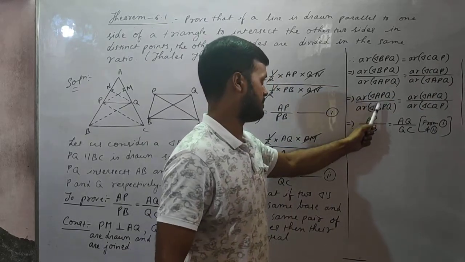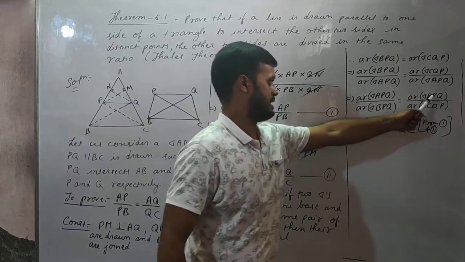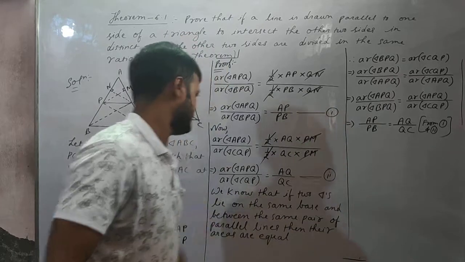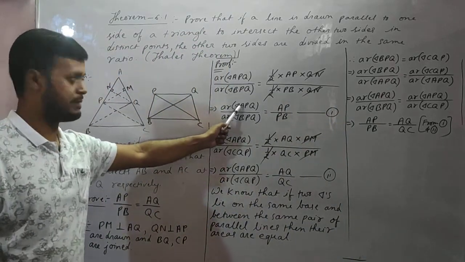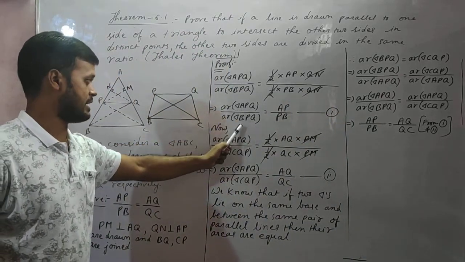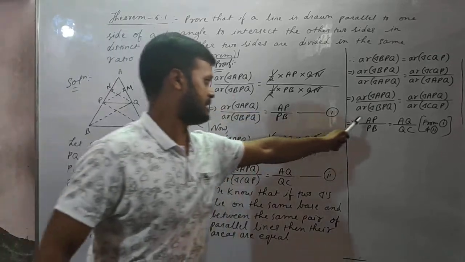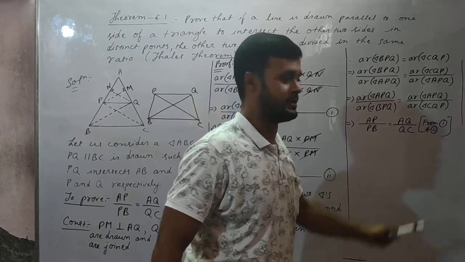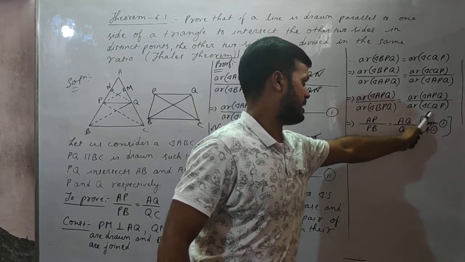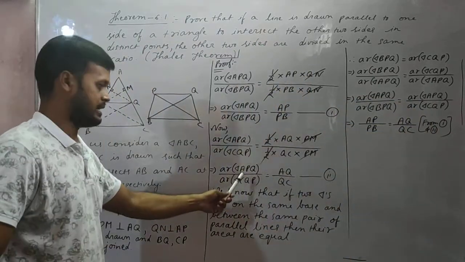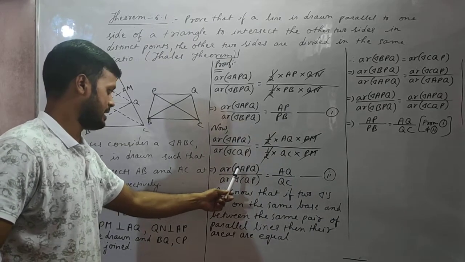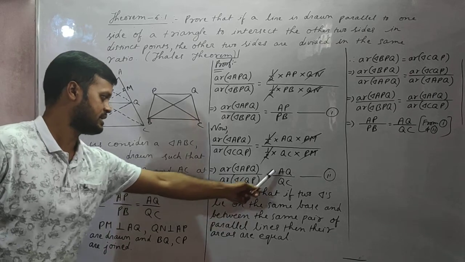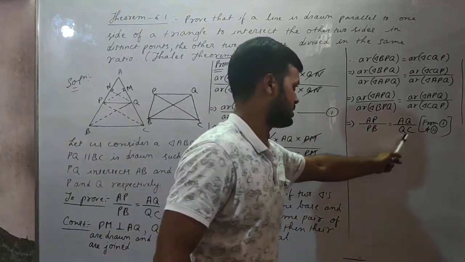Now area of APQ by area of BPQ on this side, and area of APQ by area of CQP on the other. Area of APQ by area of BPQ means AP by PB. And area of APQ divided by area of triangle CQP means AQ by QC, from 1 and 2.